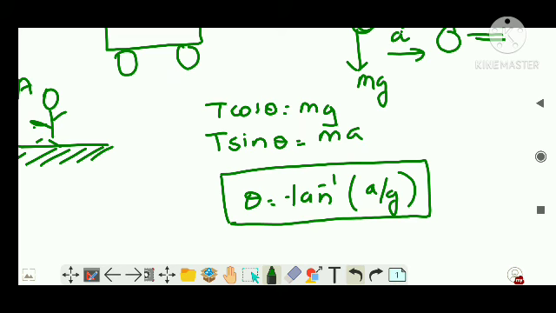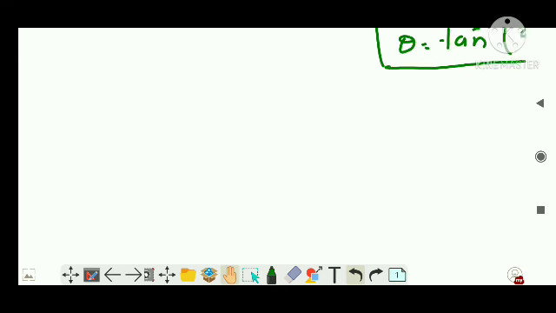Okay, right? Clear. So in order to help you only, the pseudo force concept is there. It's not that much difficult. If you understand the concept, it's very easy, guys. Okay, so we'll do another question.